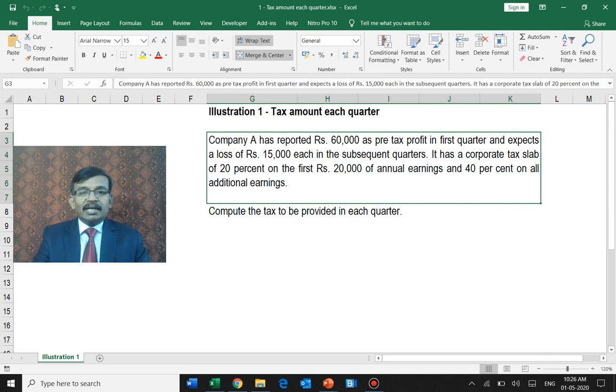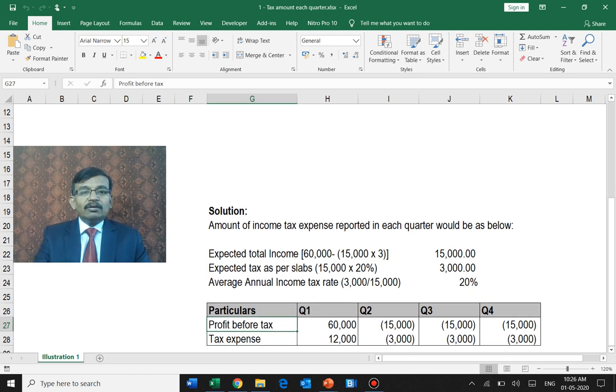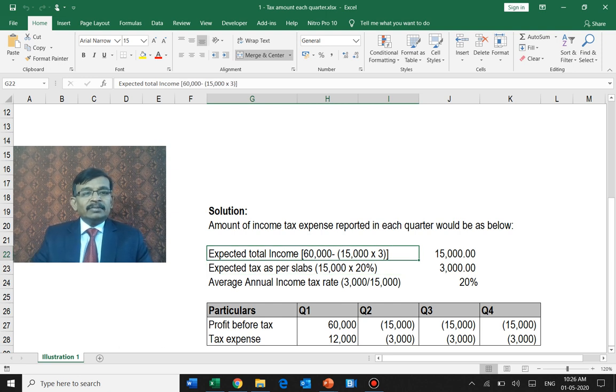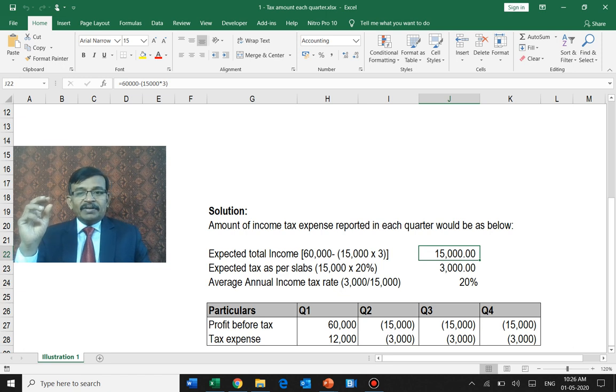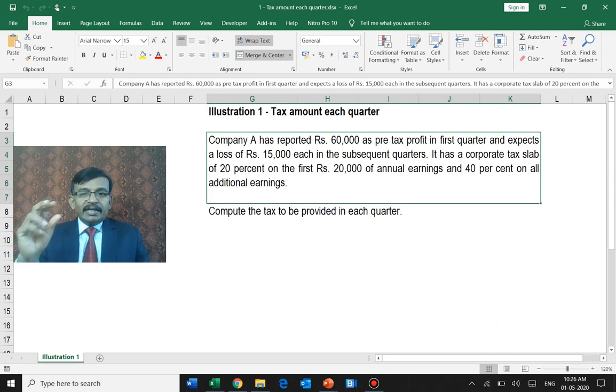So how do we have to calculate? What it says is that you have to find out what is the average annual income tax rate. What is our expected total income? 60,000 of profit for the particular quarter minus losses of 15,000 each for the 3 quarters results in annual income of 15,000. What is the expected tax rate slab? In this example, we are saying if it is more than 20,000, we have to apply 40% for the additional earnings and 20% for the first 20,000. That's what we are saying.